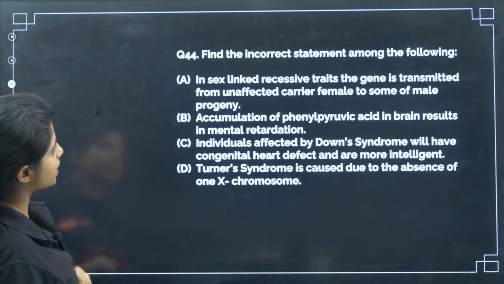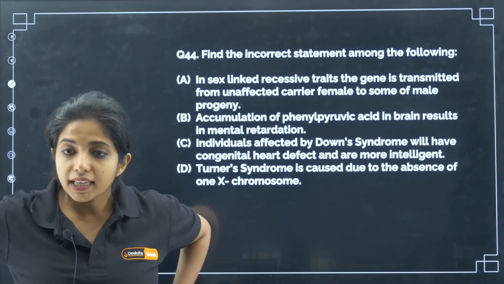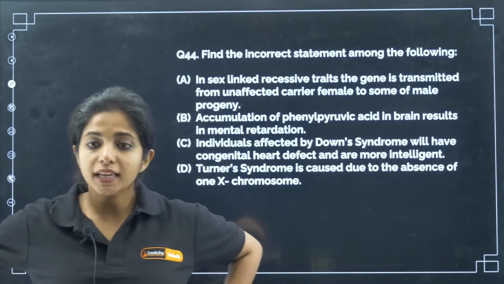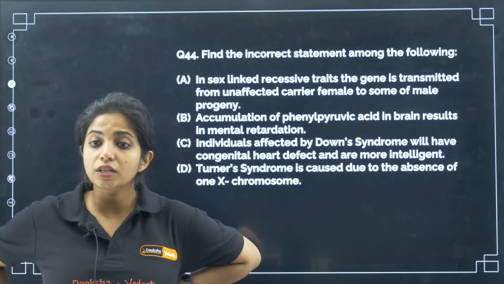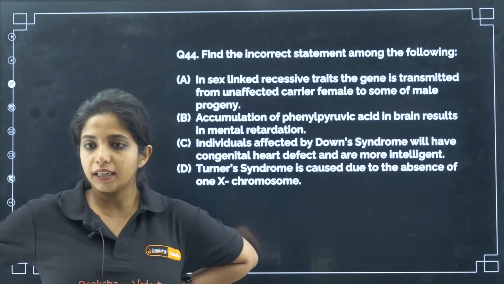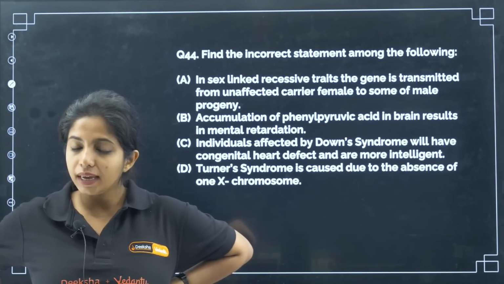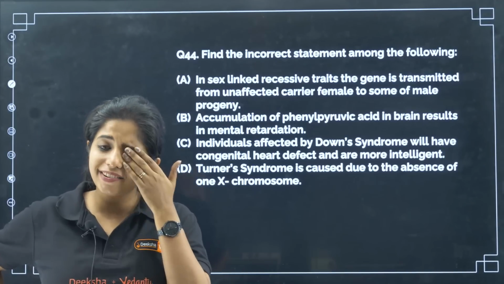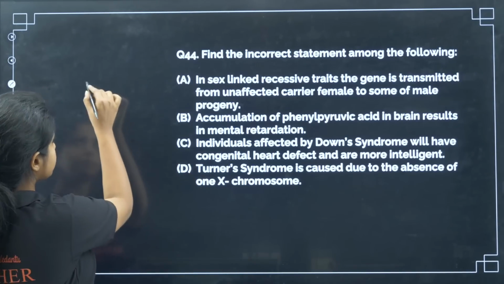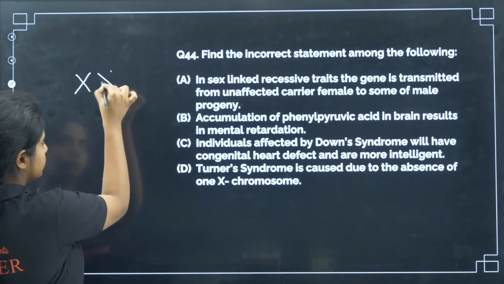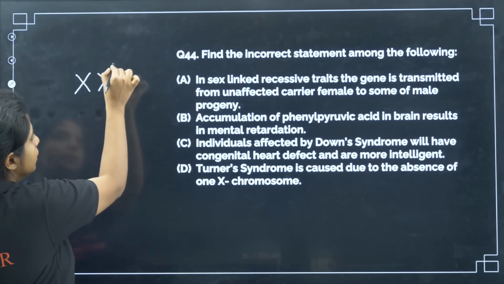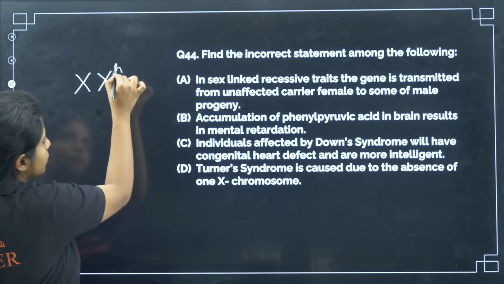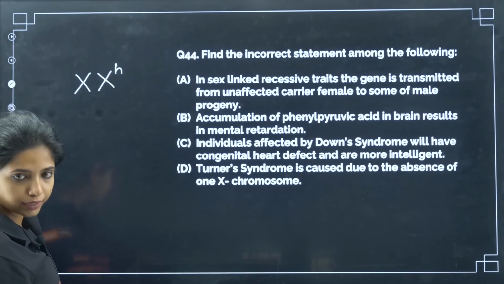So, yes. Now, question number 44. Find the incorrect statement among the following. In sex-linked recessive traits, the gene is transmitted from unaffected carrier female to some of male progeny. Sex-linked recessive trait means basically, suppose this gene is affected.